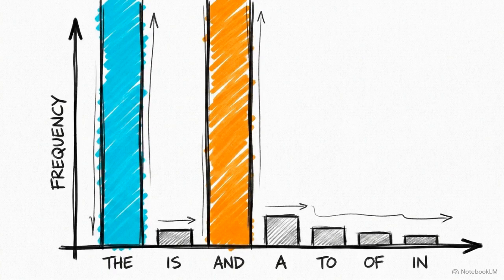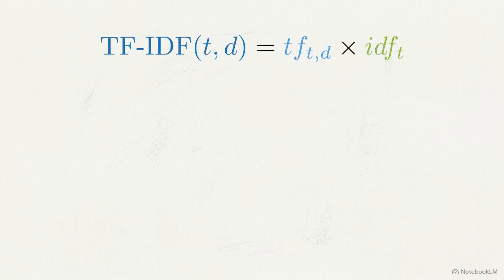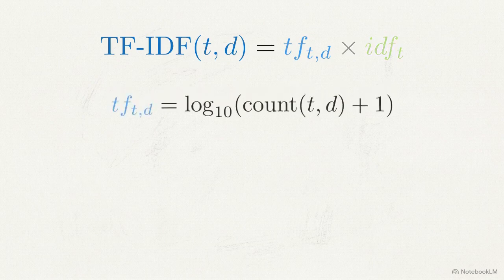If you upgrade that model to count word frequencies rather than just their binary presence, you immediately encounter another mathematical flaw. High-frequency stop words like the or is will completely overpower the signal of rare, highly meaningful words. To correct this imbalance, engineers utilized term frequency inverse document frequency, or TF-IDF.